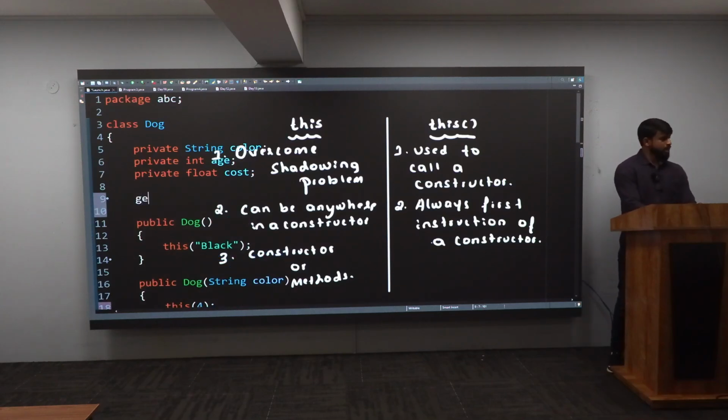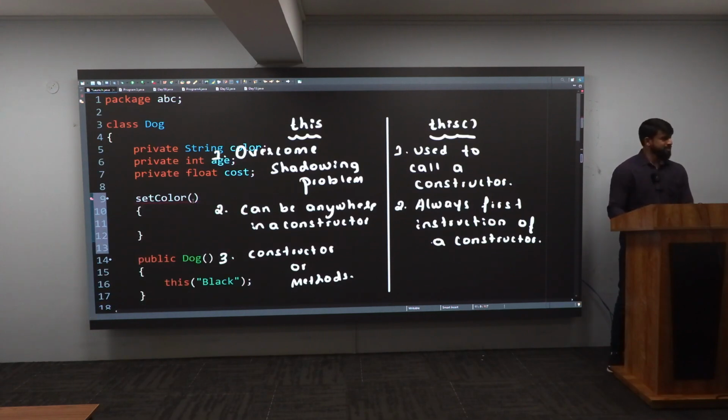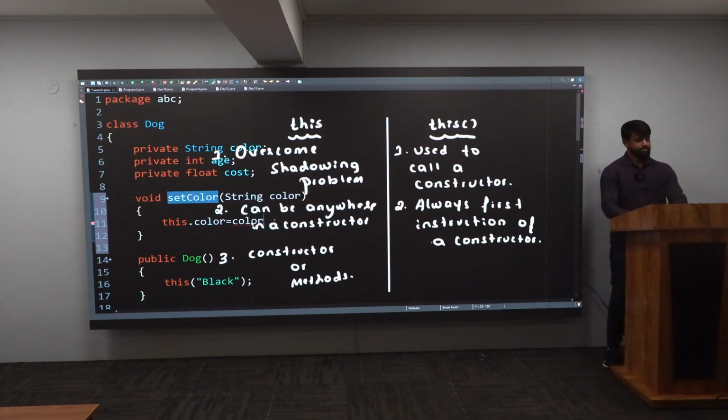Which method, sir? I will call it setColor, like this. I'll come here and write String color. It is taking one parameter. Whatever the color it is taking, it should give to an instance variable, that is this.color, like this. And here the return type is void. Sir, error, sir, I should put a semicolon there.